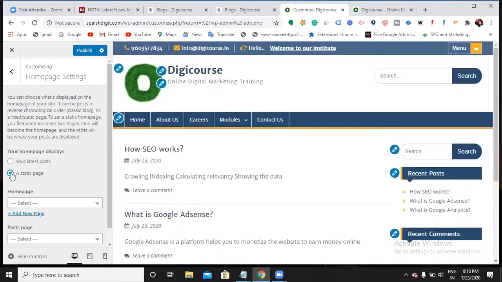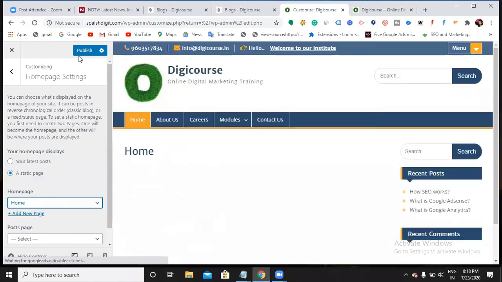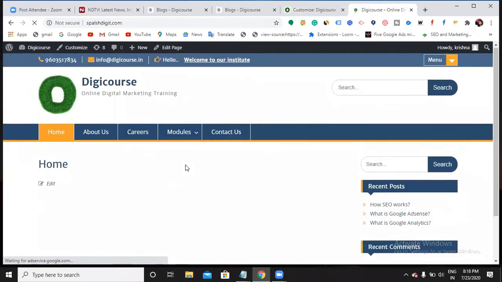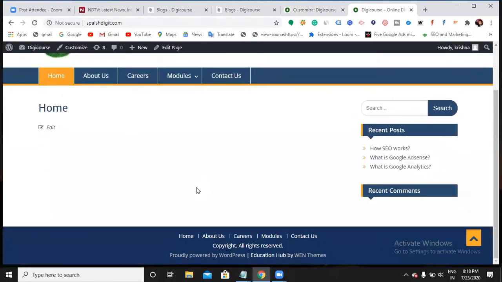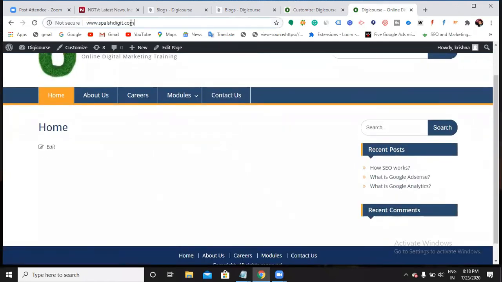Which page do you want to show as a front page? Here I have the option of selecting whatever pages you have created in your dashboard. It will show you all the pages: home, Google Ads, contact us, careers. Definitely I'll be showing the home page as my front page. So publish it. Let's go back to our website and refresh it. Now when someone searches for sparshdigit.com, I'm directly showing them my home page.